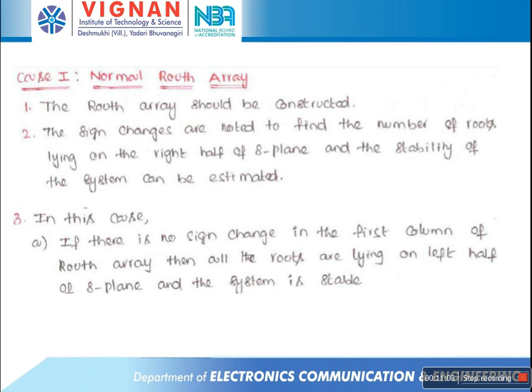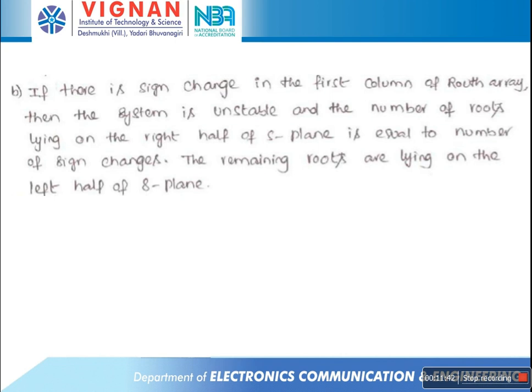In this case, if there is no sign change in the first column of the Routh array, then all the roots are lying on the left half of the s plane and the system is a stable system. If there is any sign change in the first column, then the system is unstable and the number of roots lying on the right half of the s plane is equal to the number of sign changes in the first column of the Routh array, and the remaining roots are lying on the left half of the s plane.